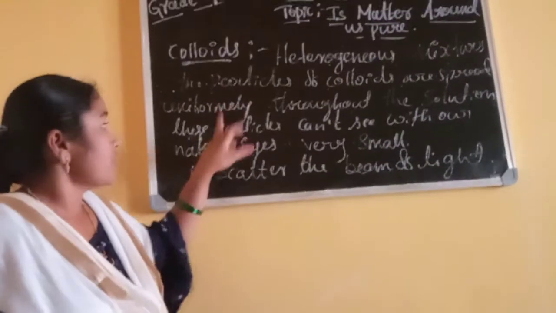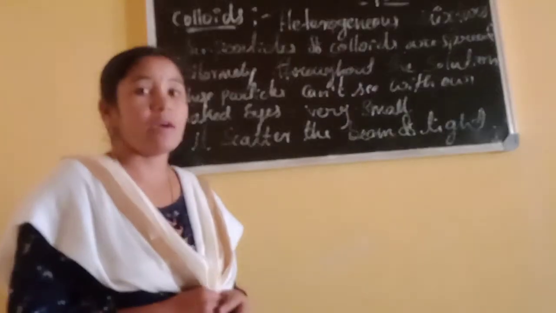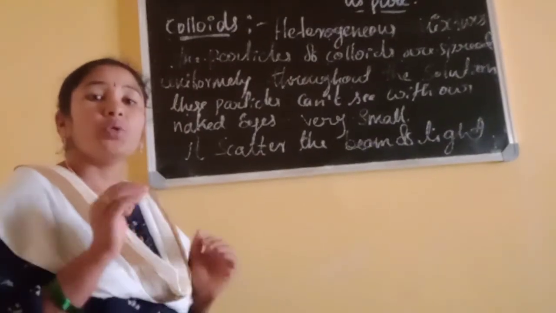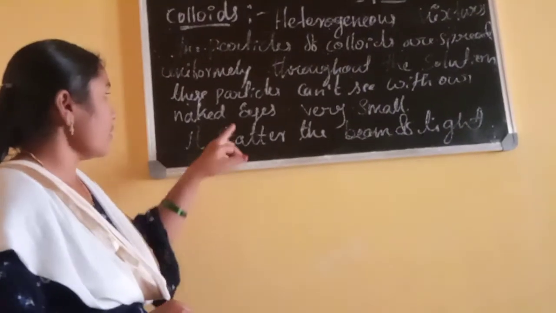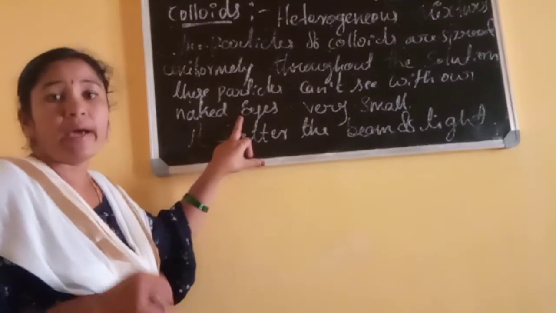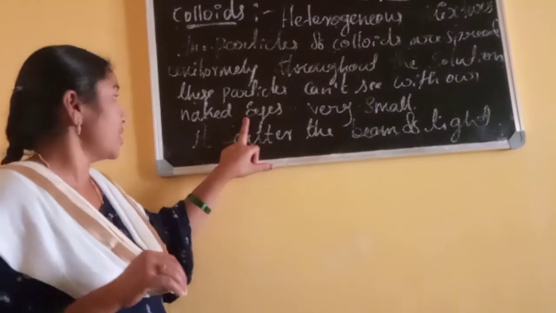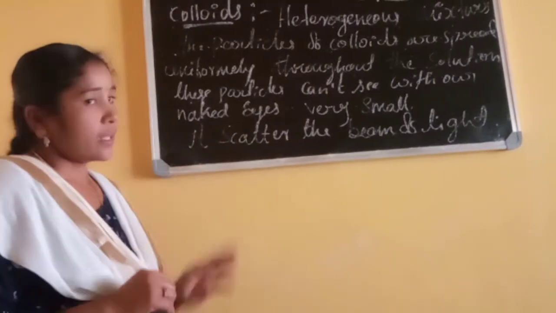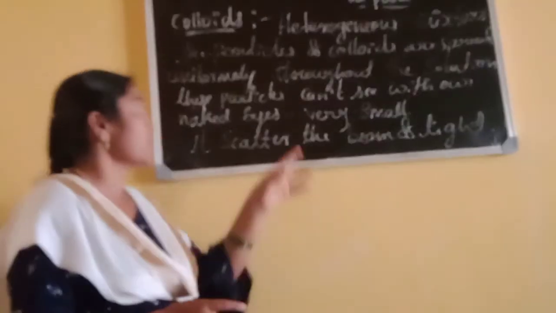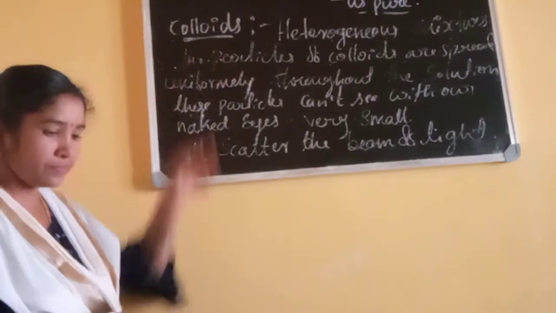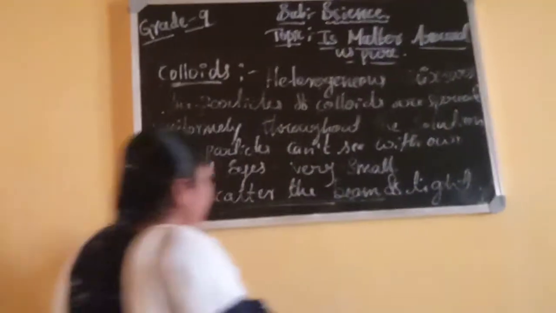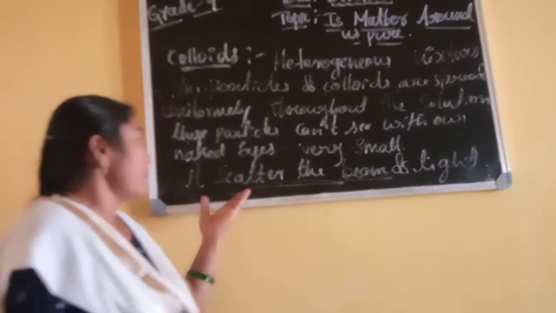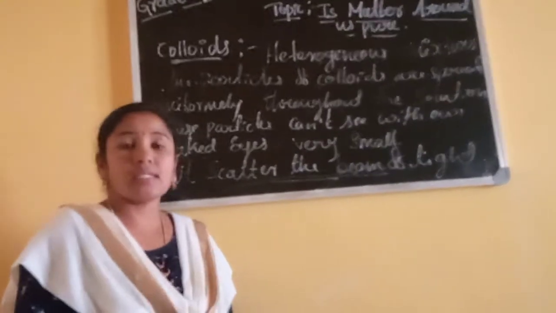And these particles we can't see with our naked eye because the particles are too small as compared to suspension, and they scatter the beam of light. It is called colloids. See, it scatters the beam of light. It is very important.